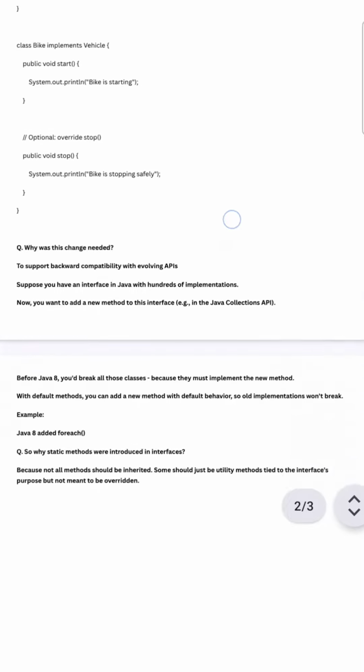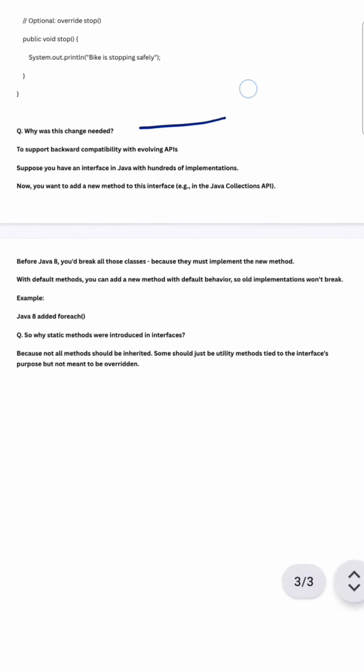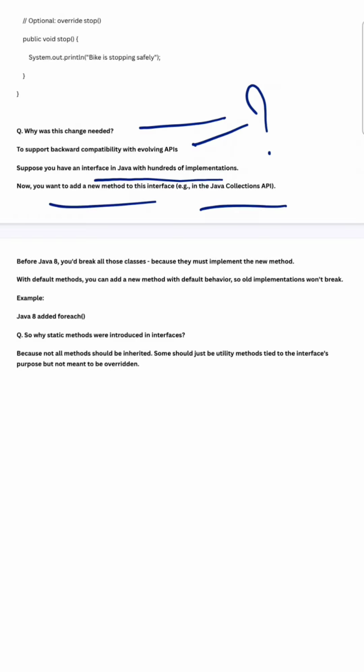Now the question is, why was this change needed? Java 8 included default and static methods to support backward compatibility. For example, if you have an interface in Java with hundreds of implementations, meaning hundreds of classes implementing that interface, and now we add a new method to the interface, for example in the Collection API, this will break all those classes before Java 8, because they must implement this new method.